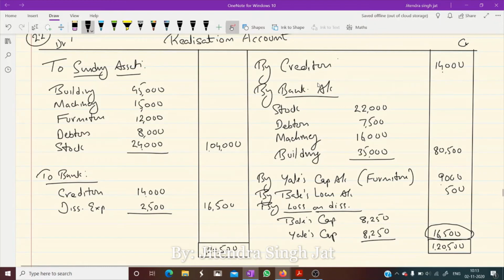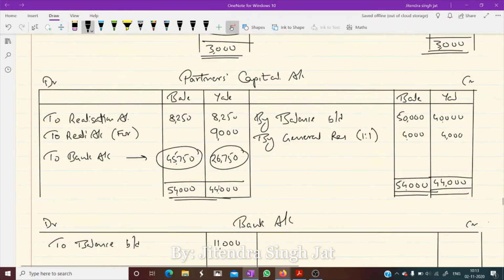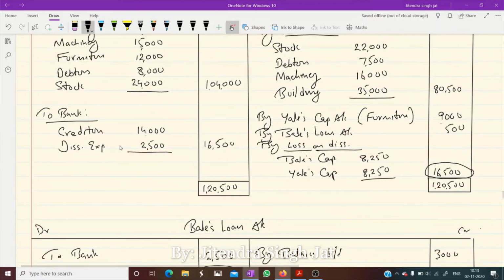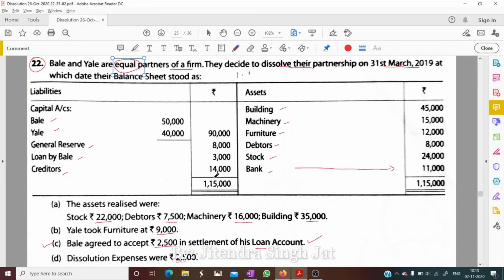Now you can see in credit side, bank is written here in realization account credit side 80,500. So it will go in debit side, to realization account 80,500. Now once again come in debit side. What is mentioned 16,500. Yes or no? So we write to realization 16,500.